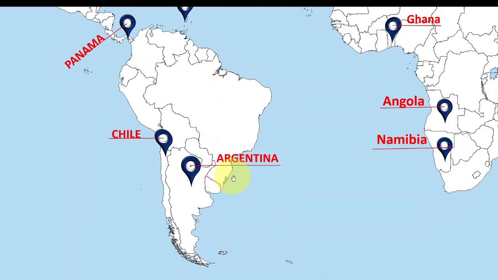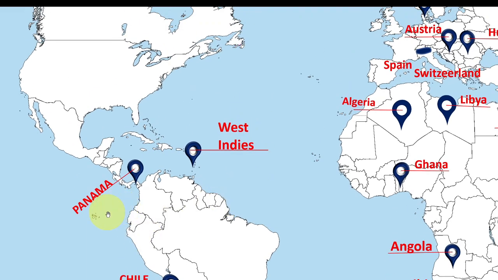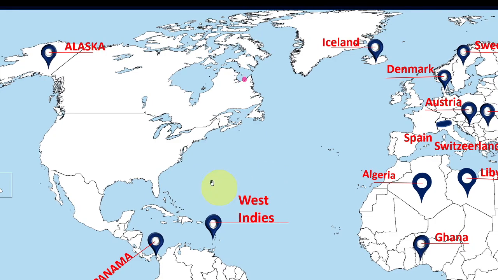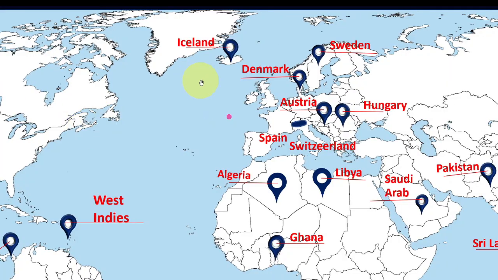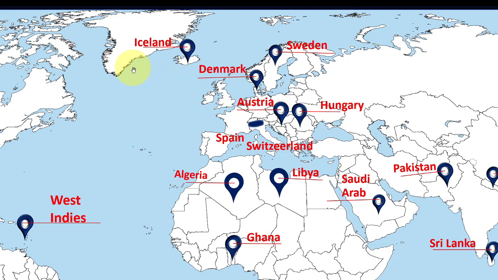Argentina is the 8th largest country of the world, Chile is the southernmost country of the world, Panama, popular for its Panama Canal, a group of islands forms a country called West Indies in Latin America, Alaska, the northwest part of North America and a part of the USA, Iceland, the second largest island in Europe after Great Britain, Denmark, Sweden, very popular for sponsoring the Nobel Prize in different fields every year, Austria-Hungary are the countries responsible for the First World War, Spain and Switzerland.